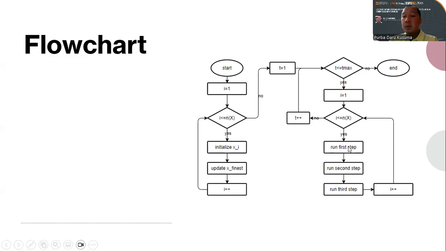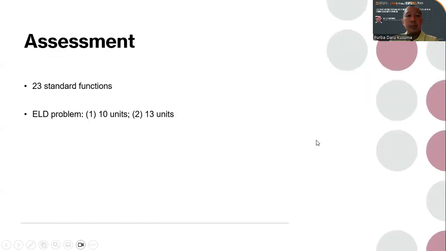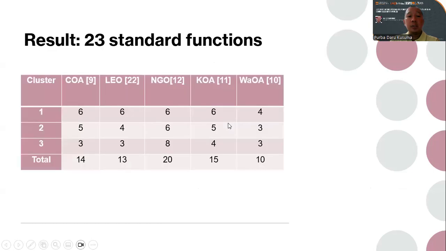It consists of the first step, second step, and third step. Then the assessment consists of 23 standard functions and the ELD problem. There are two use cases in the ELD problem. The first, the system consists of 10 generating units, and the second, the system consists of 13 generating units.